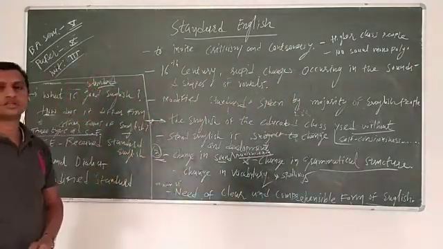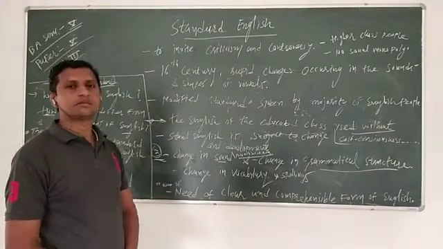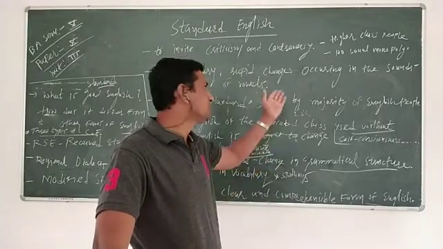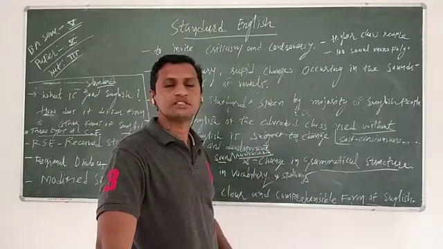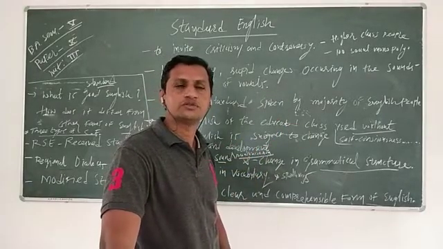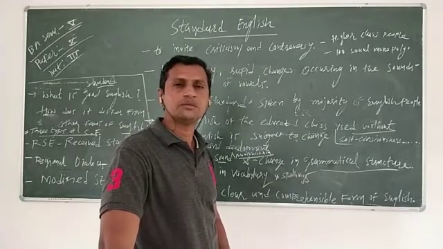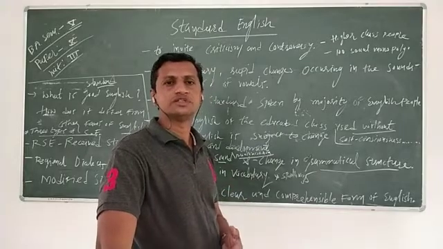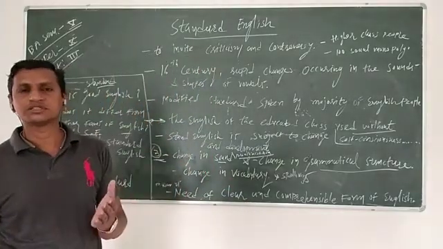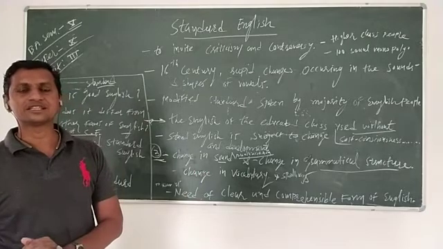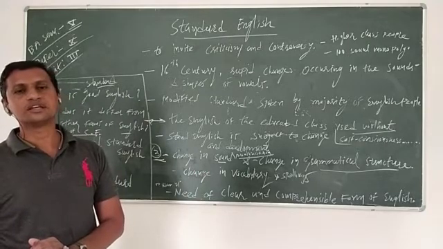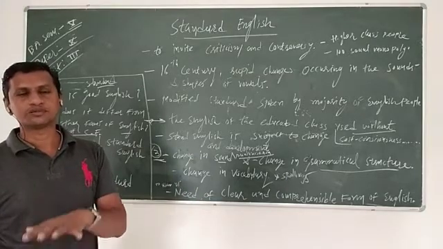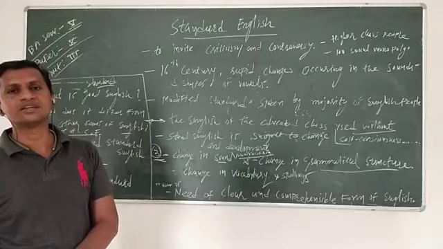In the 16th century, up to the end of the Middle Ages and the middle of the 16th century, there were major and rapid changes in the shape and sound of the English language. There were new words, the development of dictionaries and many other things. But from the 16th to the 20th century, there were very few changes, and that's why English became somewhat stable.